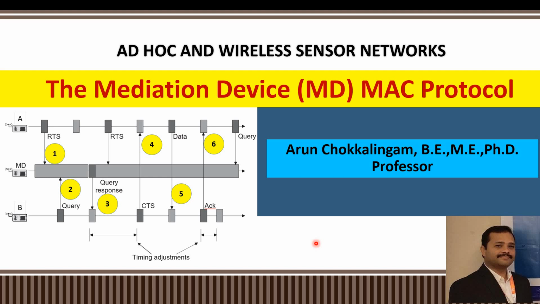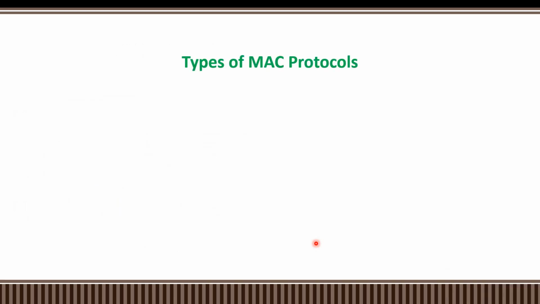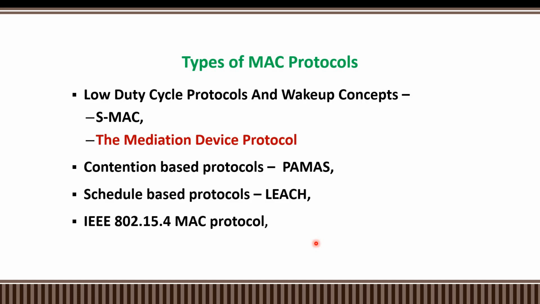Today we are going to discuss the mediation device protocol. This is one of the types of MAC protocol in wireless sensor network. In this video we know that various types of MAC protocols are available in wireless sensor network. Based on low duty cycle protocol and wake up concept, two protocols are represented: one is SMAC protocol and the other is mediation device protocol. Next one is contention based protocol PAMAS. Next one is schedule based protocol LEACH. Finally, IEEE 802.15.4 MAC protocol. So in this video specifically we are going to discuss the mediation device protocol.